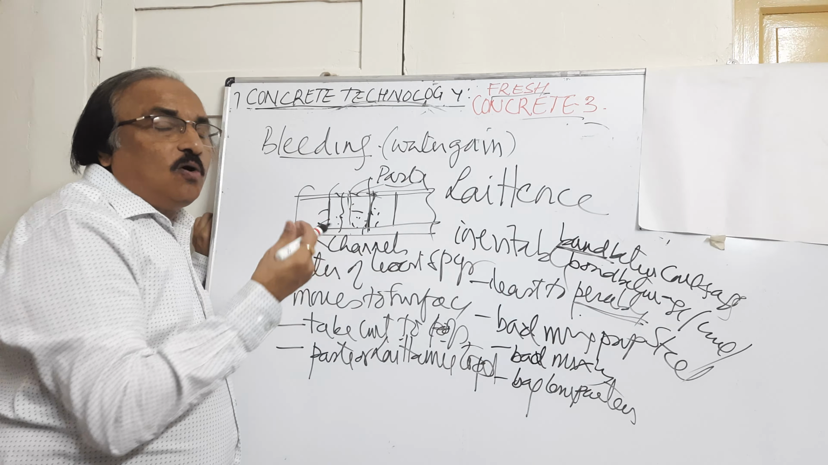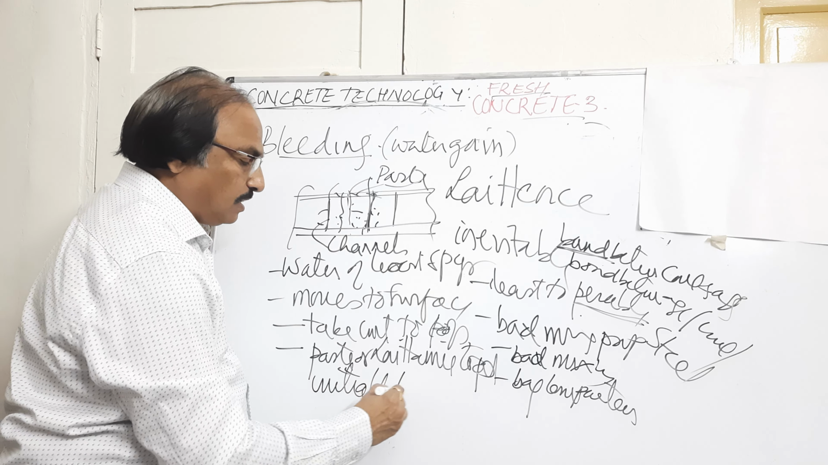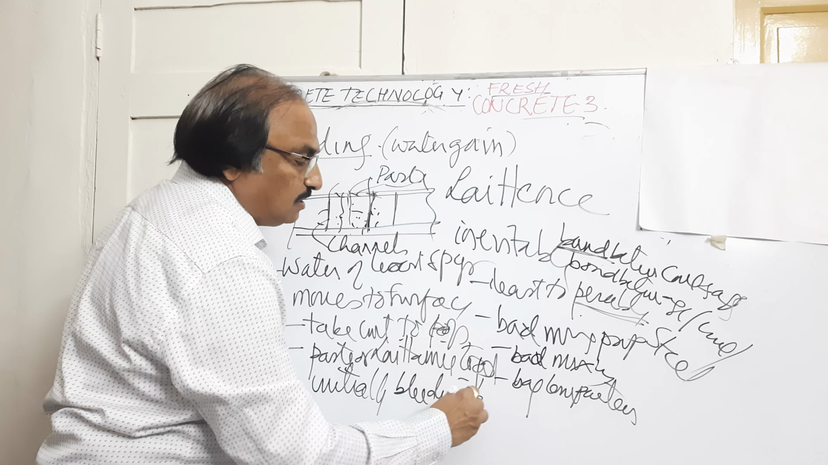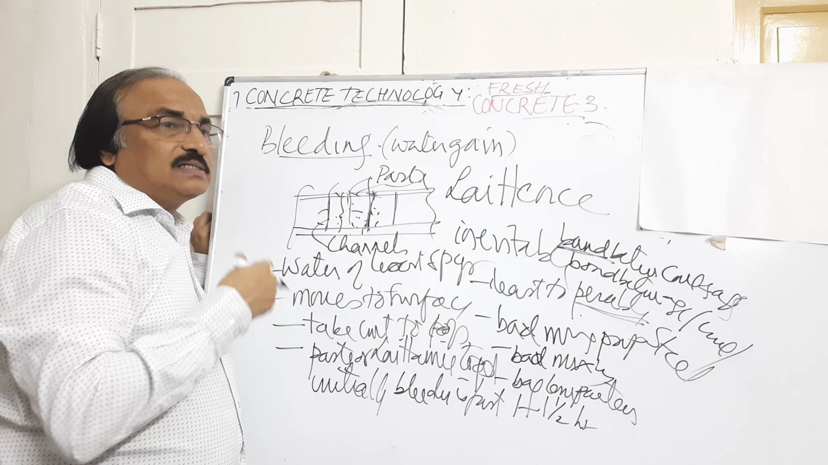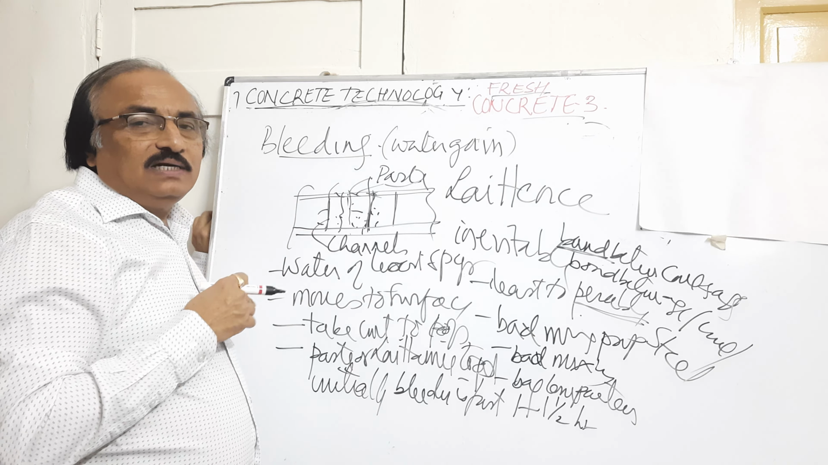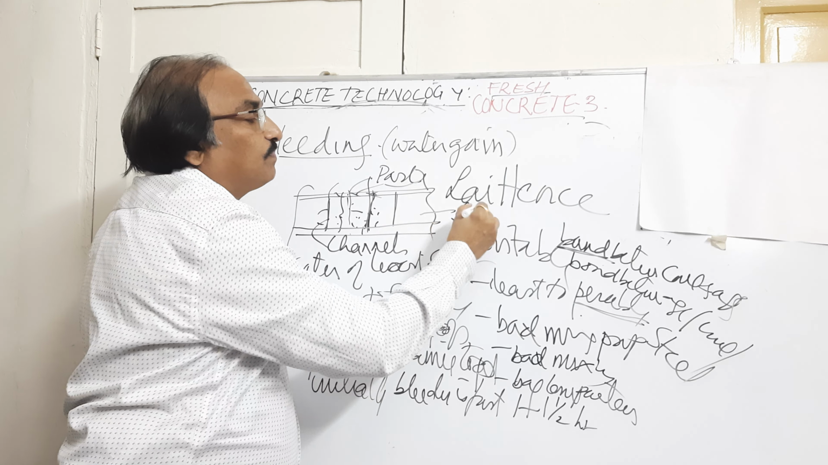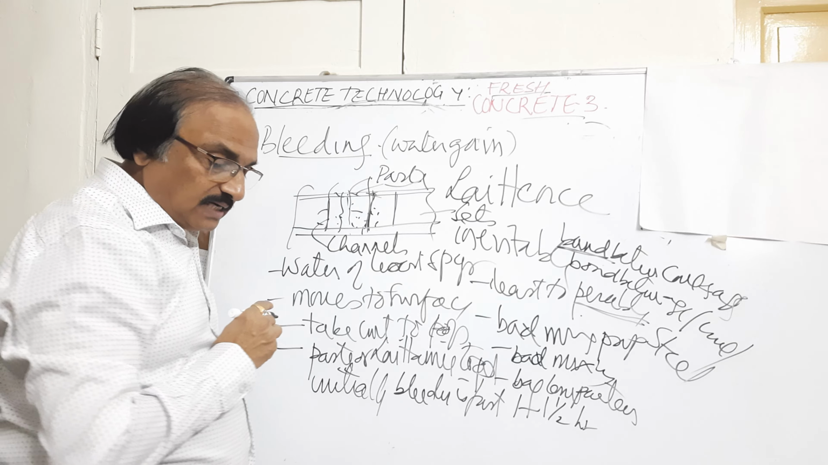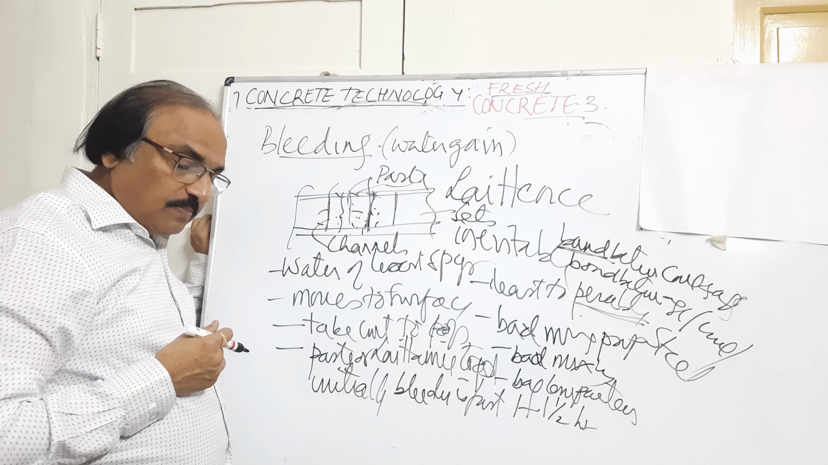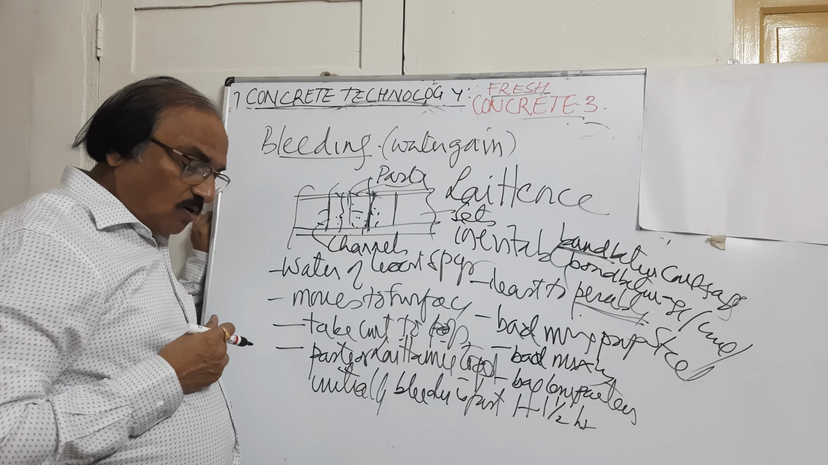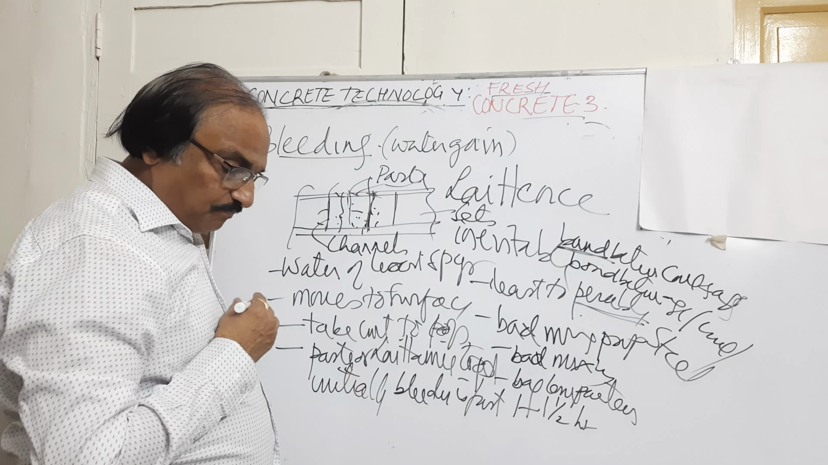Initially when we put concrete, bleeding is fast. This will remain up to 1 to 1.5 hours. Fast bleeding will take place. As time goes on, the bleeding will decrease. But bleeding will continue until the concrete completely sets. The worst effect of this bleeding is that it reduces the bond between the reinforcement and concrete and between the aggregate and the cement paste. So as far as possible, this should be reduced.